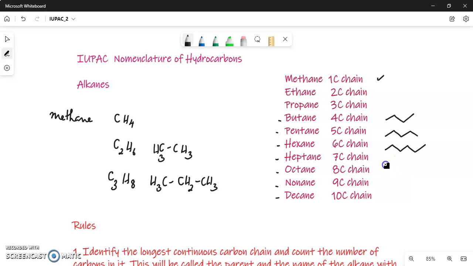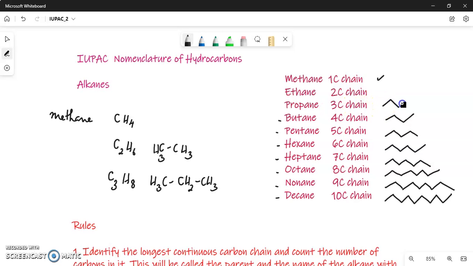Heptane will have 7, 1, 2, 3, 4, 5, 6, 7. Octane will have 8, nonane will have 9, and decane will have 10, 1, 2, 3, 4, 5, 6, 7, 8, 9, 10. All these are just the straight chain only.